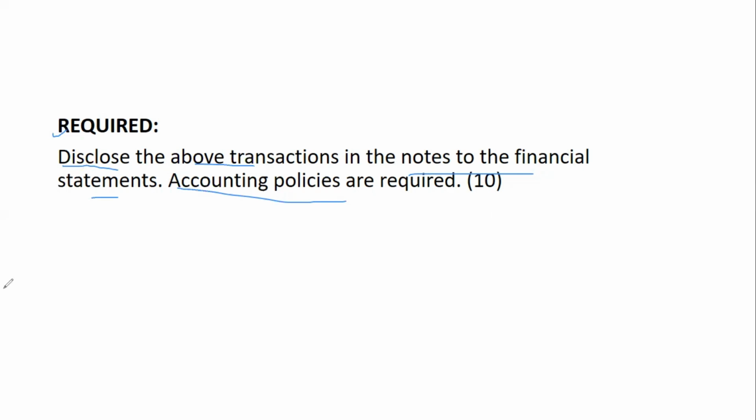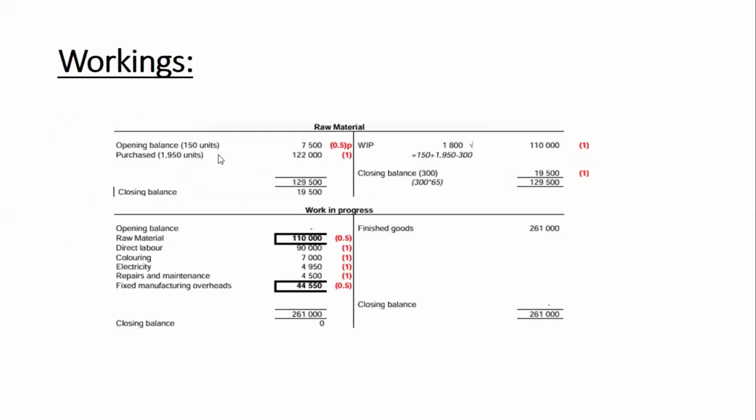So what we do first is to show our workings. Our workings will help us get the closing values for these inventories: raw material, work in progress, and finished goods. So start with the raw materials account.